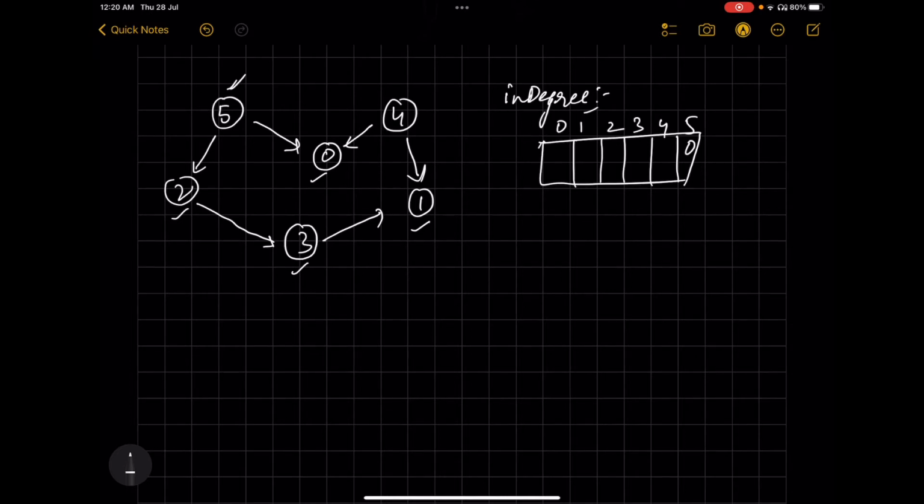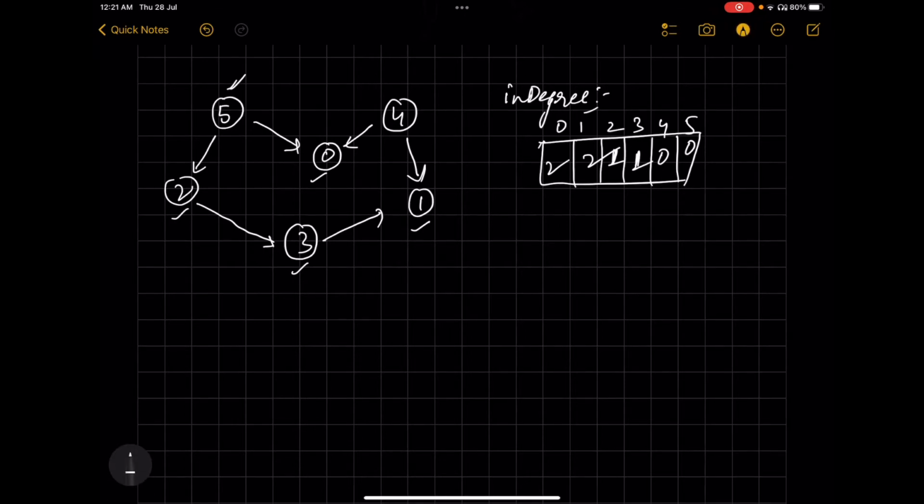4 is also having an in degree of 0. If you look, 0 is having an in degree of 2, 1 is having an in degree of 2, 2 is having an in degree of 1 and out degree of 1. So simply we are just finding the in degree, that's why we'll look for the in degree only. 3 is also having an in degree of 1 only.